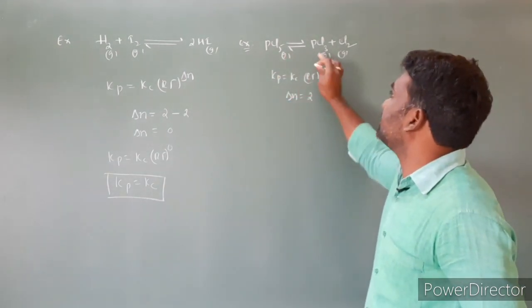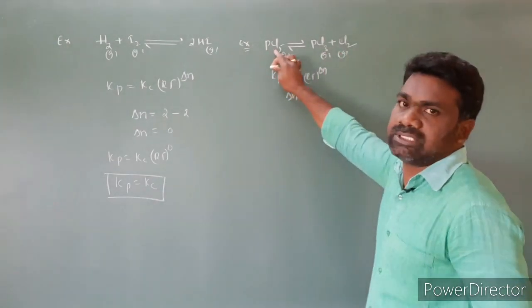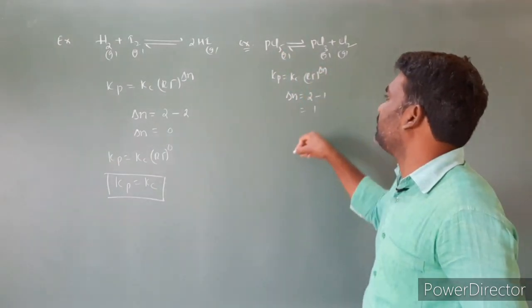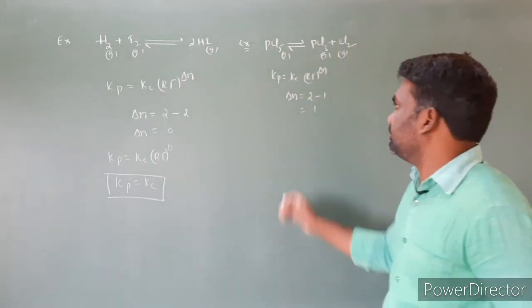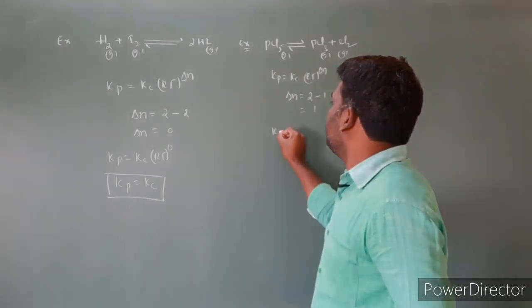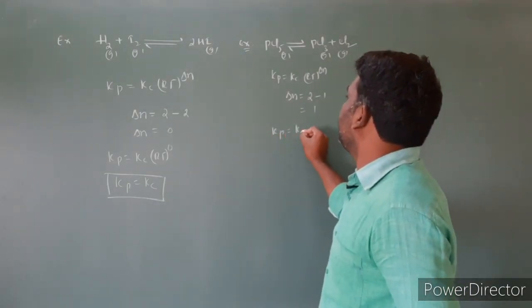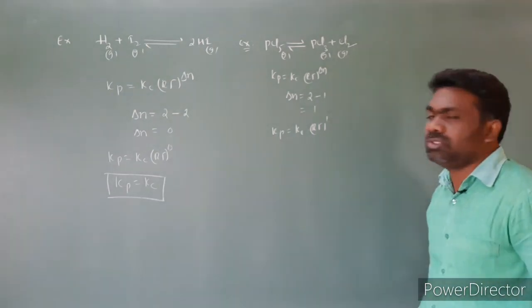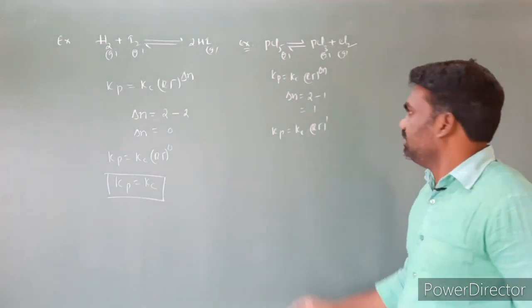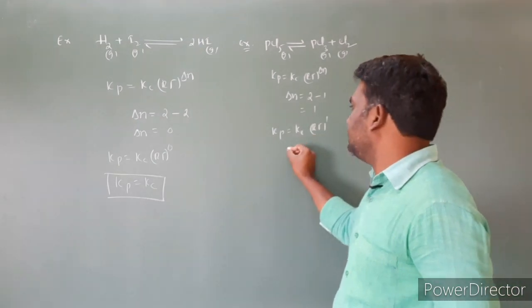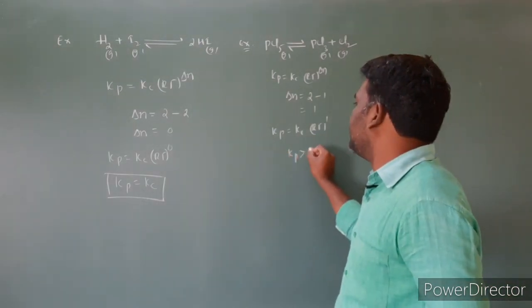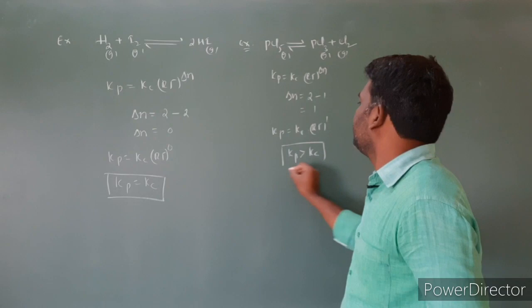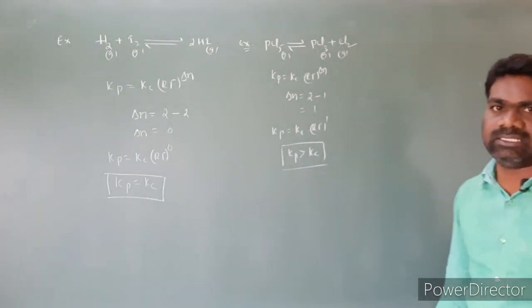Products is 2, minus reactants 1, so 2 minus 1 is equal to 1. So delta n is positive. Then Kp is equal to Kc into RT power 1, nothing but Kp is equal to Kc into RT. Delta n is positive, in the sense Kp is greater than Kc.